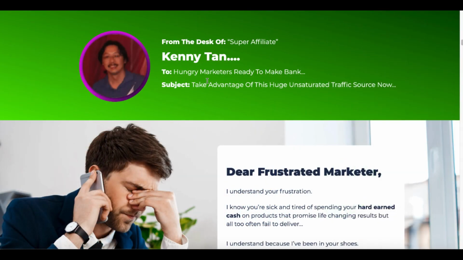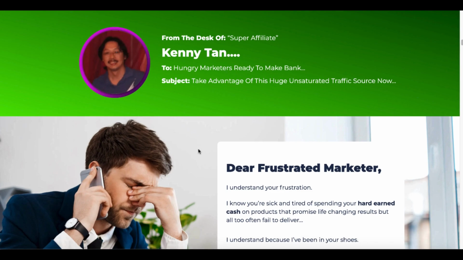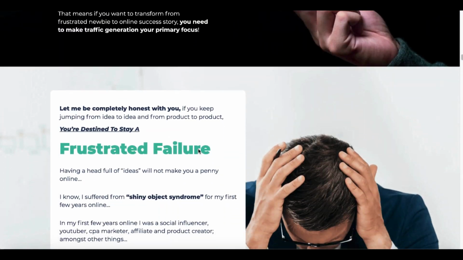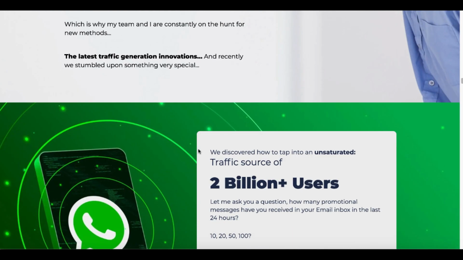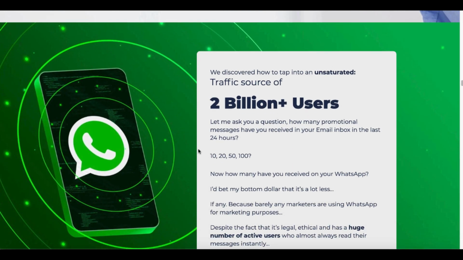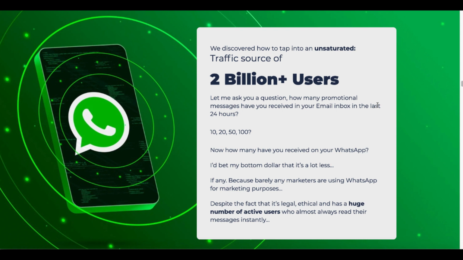And like I said, as you can see from Kenny Tan here, he is actually telling you on the sales page what all the problems are with the current ways of marketing, to include email marketing that you saw. And then he does tell you that WhatsApp is an unsaturated traffic source of 2 billion users. And I'm not going to disagree with the stance of the fact that this is possibly an unsaturated traffic source, specifically depending on your niche and your location.